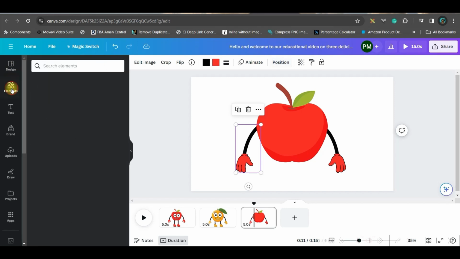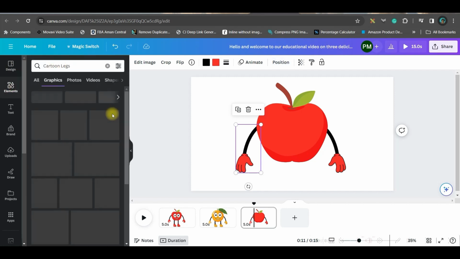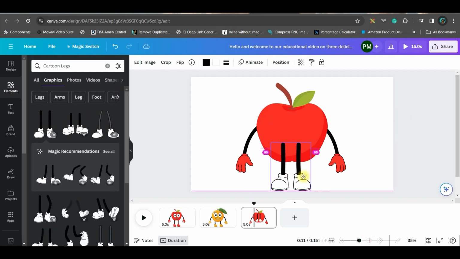Now we are going to look for cartoon legs and enter. In the same way we will go to this graphic section and select the suitable one. We will bring it downwards. But here, since the legs are on opposite sides, we need to have the legs on the same side. Why? That we will get to know once we go to the next part.